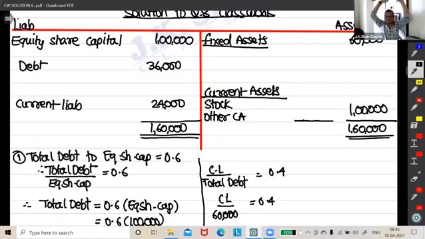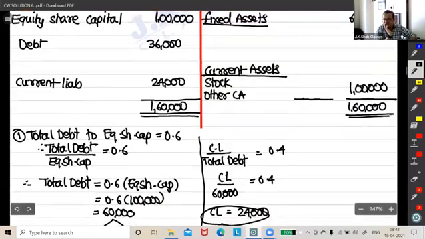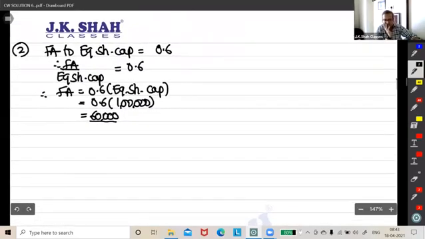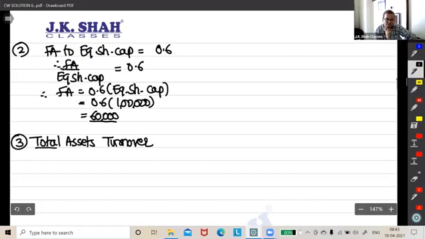Now what is left out? Tell me. We are given total asset turnover ratio and we are given inventory turnover. So with the help of this, we will find stock. Let's first utilize total assets turnover. So sales upon total assets are how much? 2.